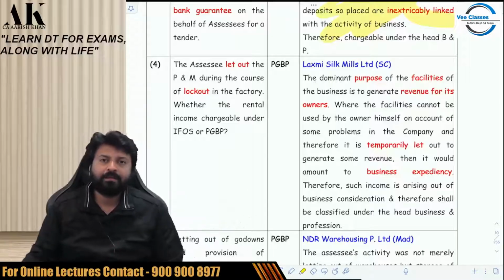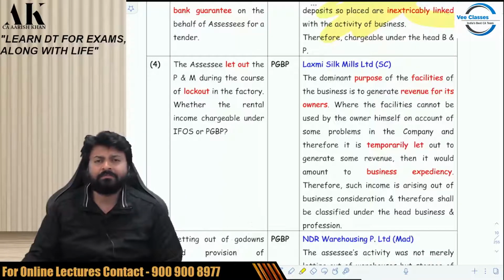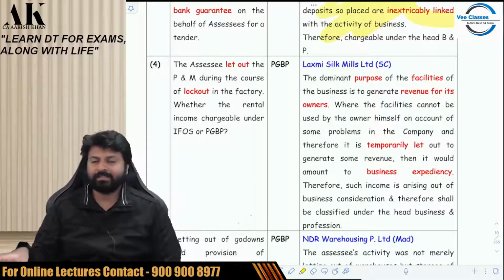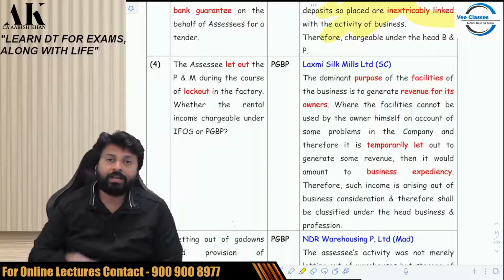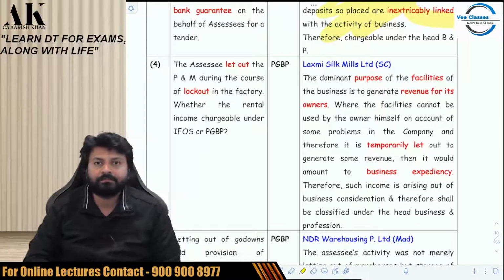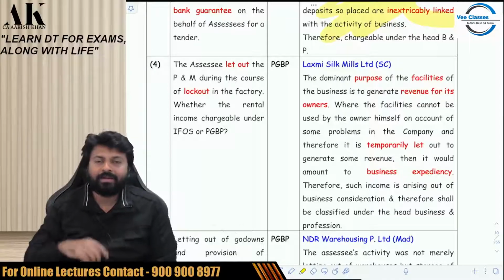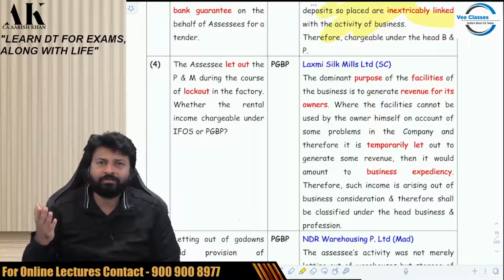Next issue. I have a plant and machinery, or I have a furniture which I am letting out. Where will it go? So I have a plant and machinery, I have furniture, I have car, which I am letting out. I am getting some rent out of it. Where will it go? Sir, IFOS. We have read it in the earlier chapter, right? If you let out facility, then IFOS. If you let out house, then house property. But is it so that always if you let out facility, then it is IFOS?